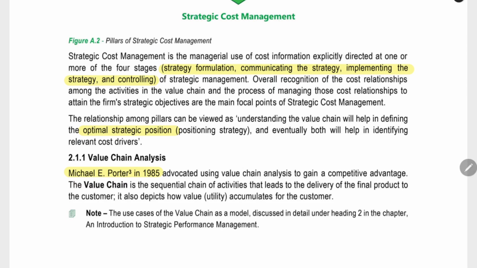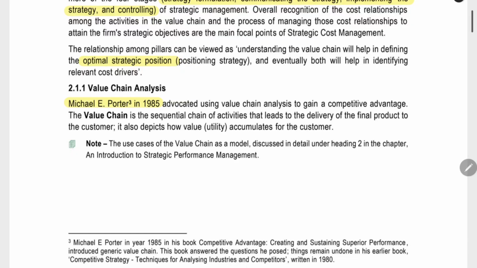For that, the strategic cost management will provide the data, cost information it will provide for using in any one of the stages. The relationship between the pillars can be viewed as understanding the value chain will help in defining the optimal strategic position. It will help us to obtain the position in the market.